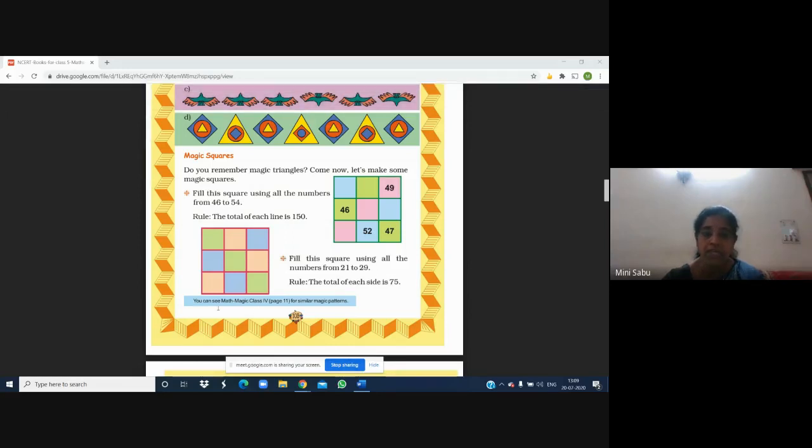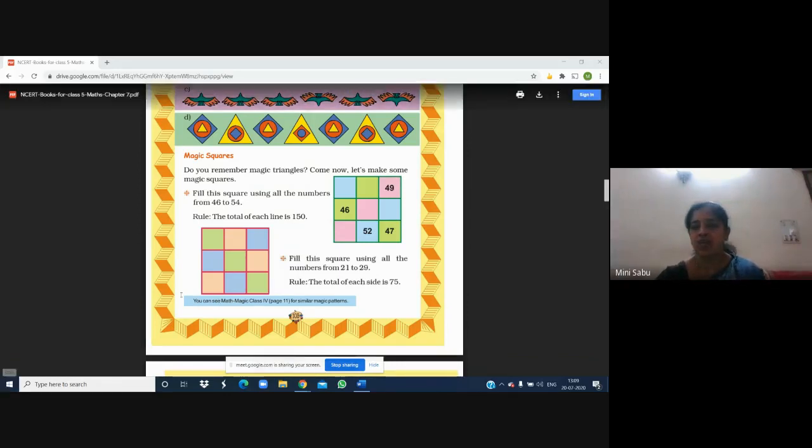Everywhere you have to get 75 as the sum. Don't use any number other than this. So you stay in this limit, 21 to 29 only. Okay, here you have freedom also because no number is given, but in the earlier one some numbers were given. Here you have the freedom, you can keep any number anywhere and try. Will you try, children? Yes, I hope you will try.